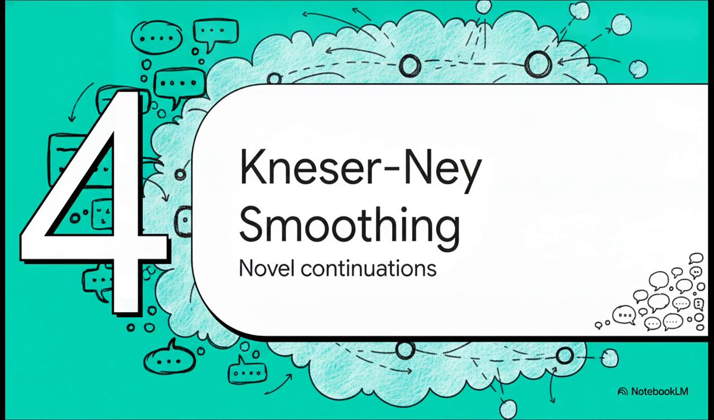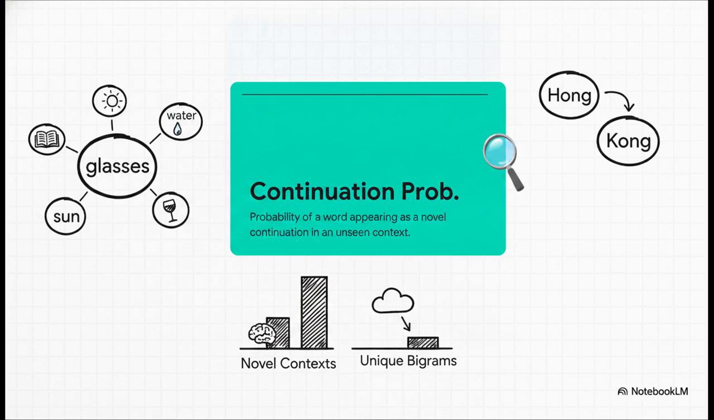Which brings us to Section 4, Kneser-Ney smoothing, where our heroes step in to solve this exact anomaly in 1995. Right, so Kneser and Ney stepped in and realized, hey, we shouldn't just be looking at how often a word appears, we need to look at how many different contexts it appears in. So the core of their solution is this brilliant concept called continuation probability. Instead of asking how likely is this word, we pivot and ask, how likely is this word to appear as a novel continuation in a new unseen context?